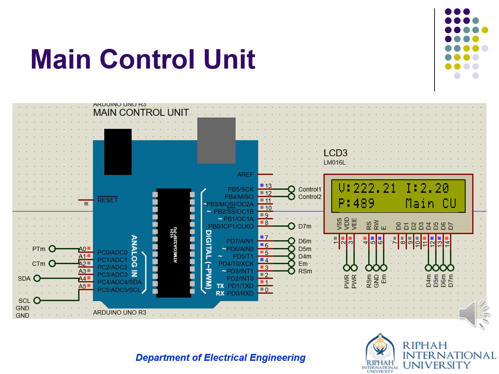In the next slide, we have a main control unit that is basically doing this thing. It sums the value of 2 secondary control units and then displays it to us in the shape of power on the LCD. The two secondary control units you can take as our legal consumers that are using electricity, and that is summed up by the main control unit and shown on the LCD in the shape of power.